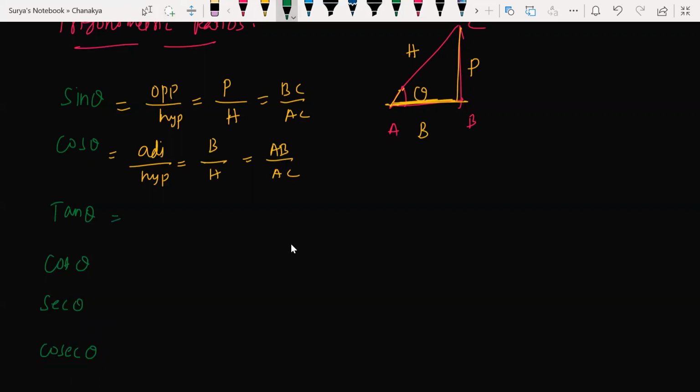Tan theta is nothing but perpendicular by base. Basically, tan theta can be written as sin theta by cos theta. How? If I divide these two, the hypotenuse is common. Here, sin theta and cos theta are like mummy and daddy. These are advanced functions.